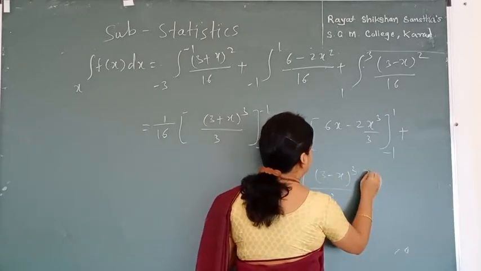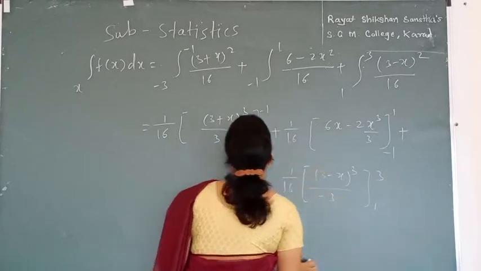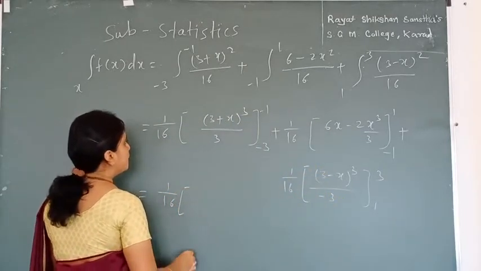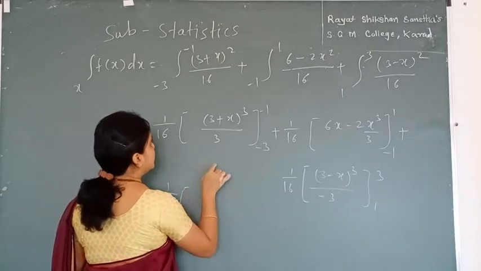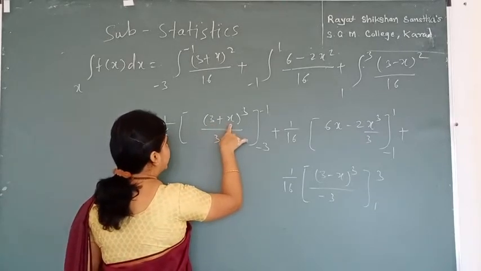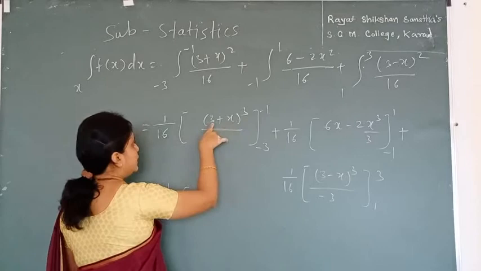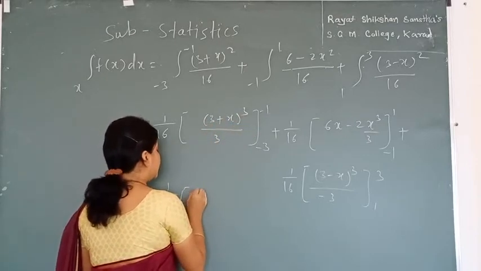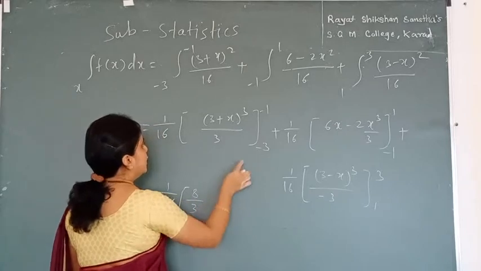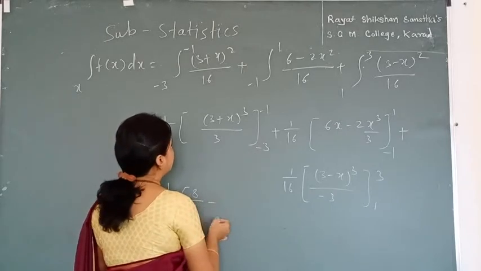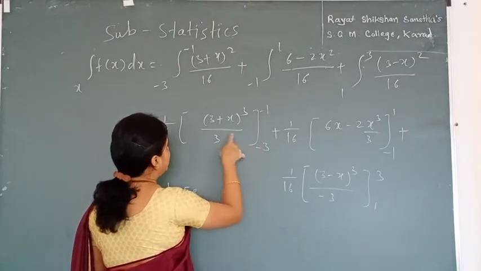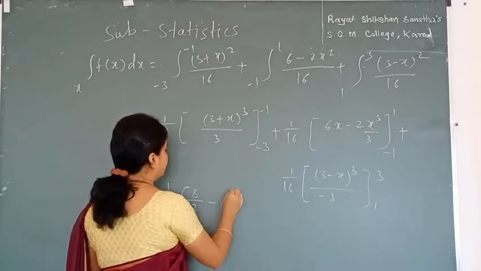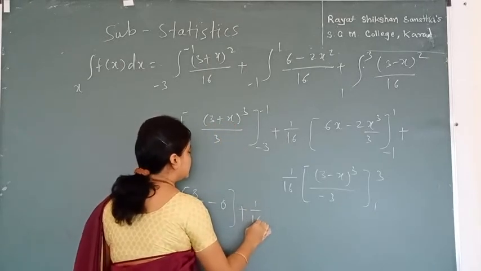Okay, and the range is 1 to 3. Now we put the ranges as 1 upon 16 into, I have again 1 by 3 common, and if I put over here x is equal to -1, we get this as 2 cube divided by 8, 2 cube that is 8, so 8 by 3. Okay, now we can put this minus this value, so 3 minus 3 it goes, so 0 comes for the first bracket, plus 1 upon 16.